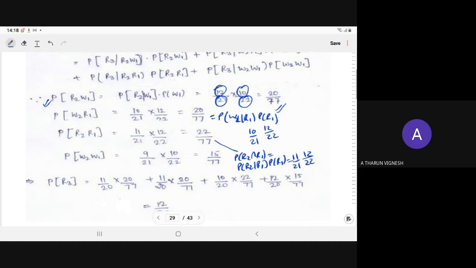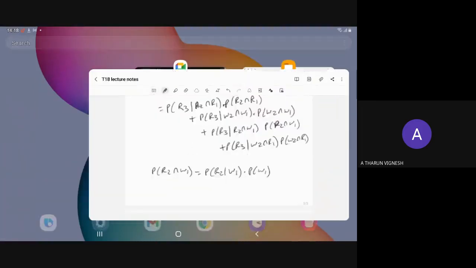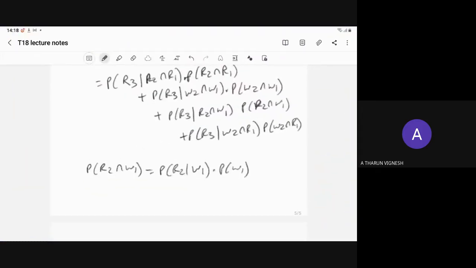So if you have to compute the probability of R3, it means the third one is red. So probability of R3 means here you have selected one red, here you have selected one red. So total 12 red we have, which means at this place we have 10 red. So probability will become 10 upon 20, without replacement. Two already you have selected.